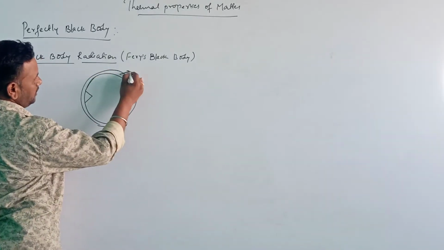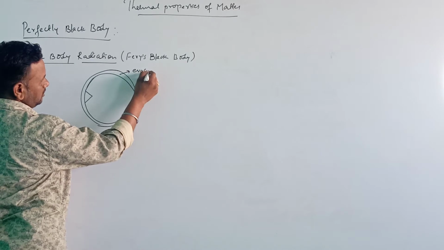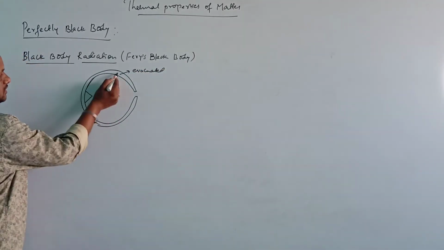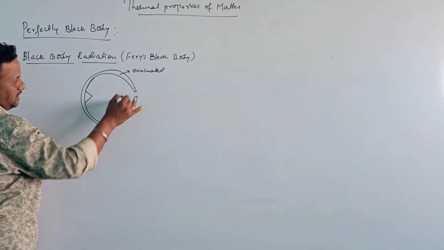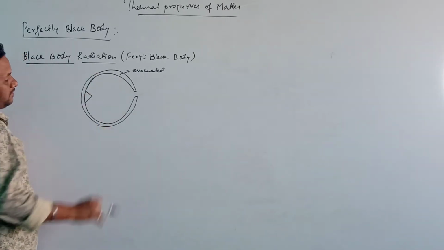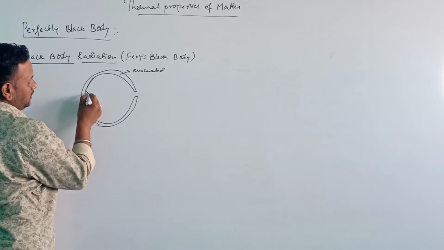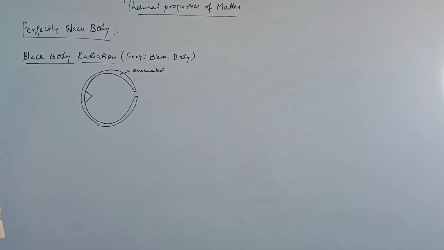This is an evacuated chamber, an evacuated space. It is empty space here, and there is one more layer of hollow sphere, hence it is called a double hollow sphere, whose one side has a hole and the other side has a conical shape.